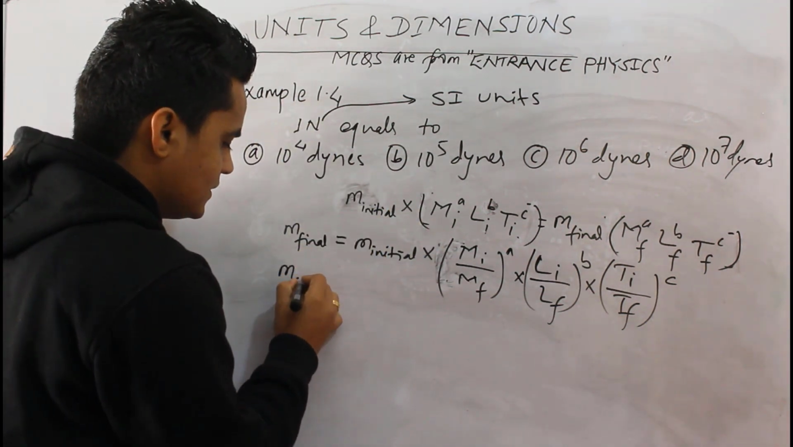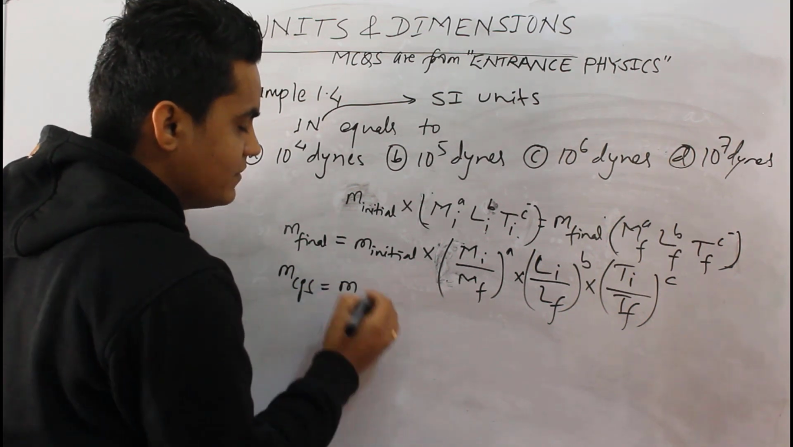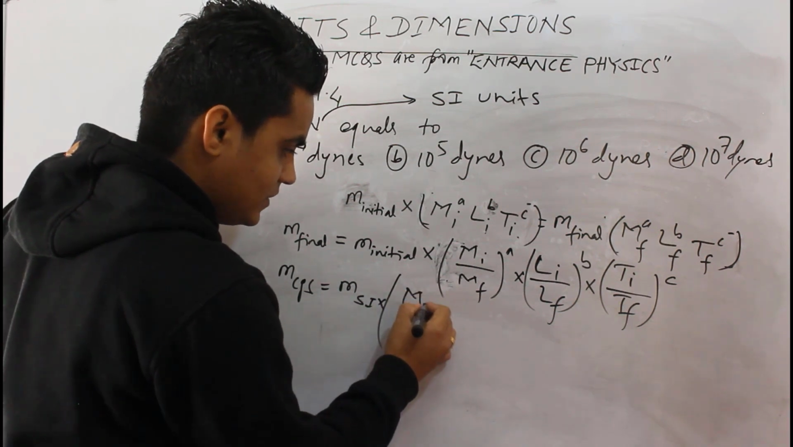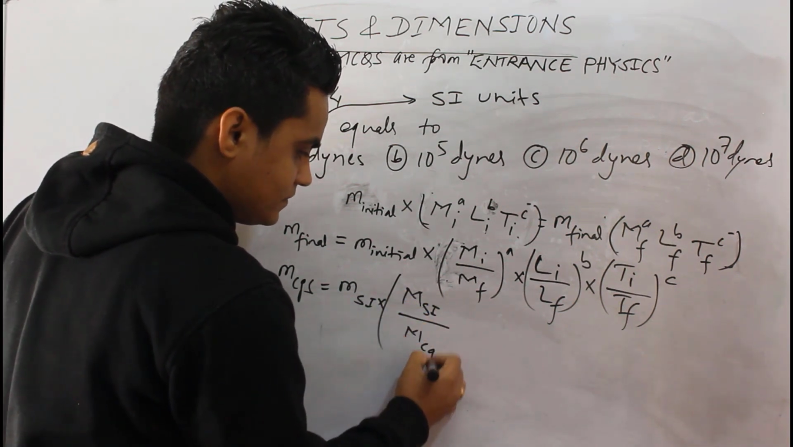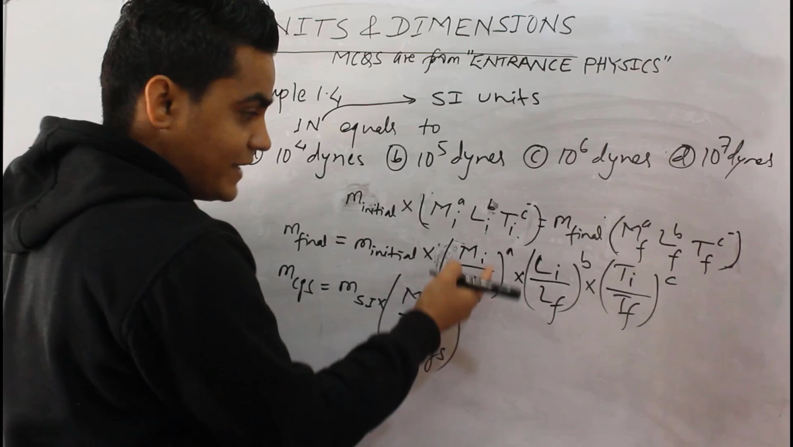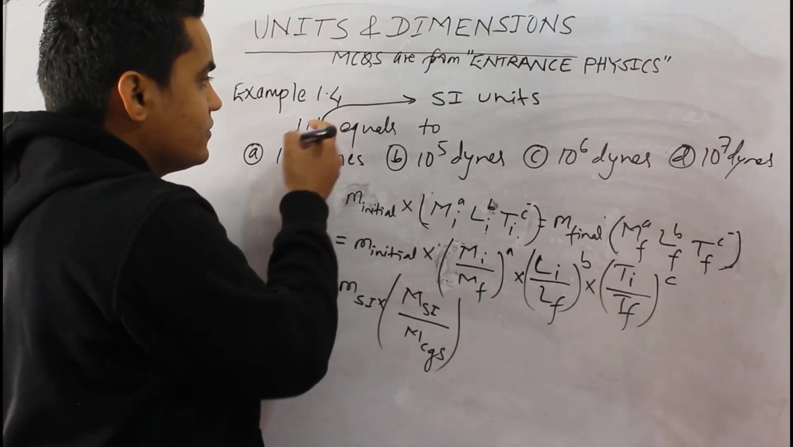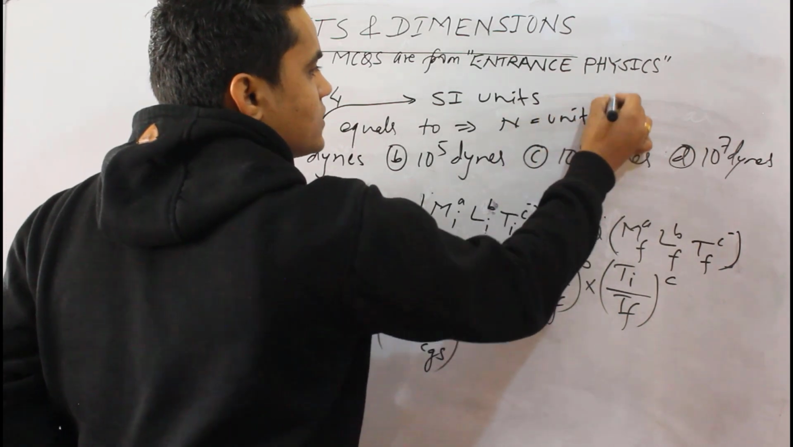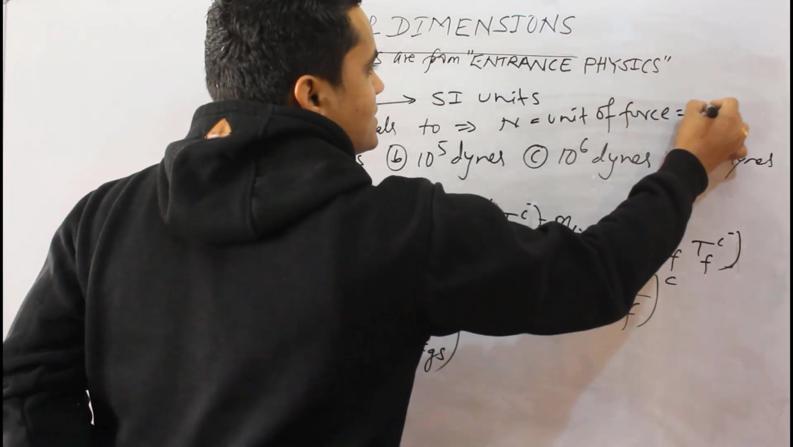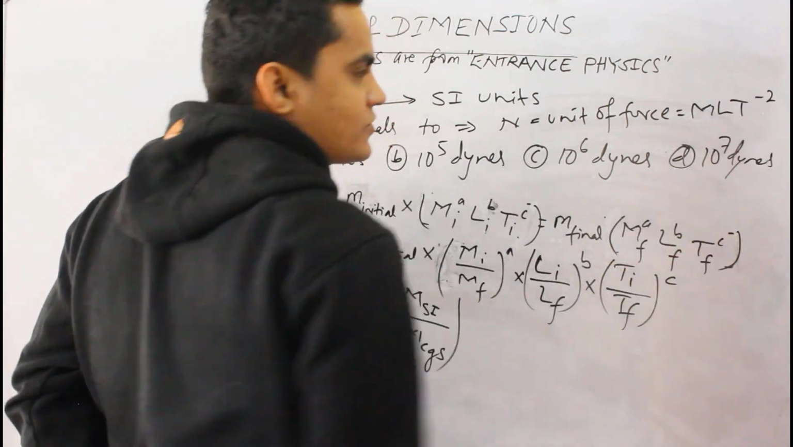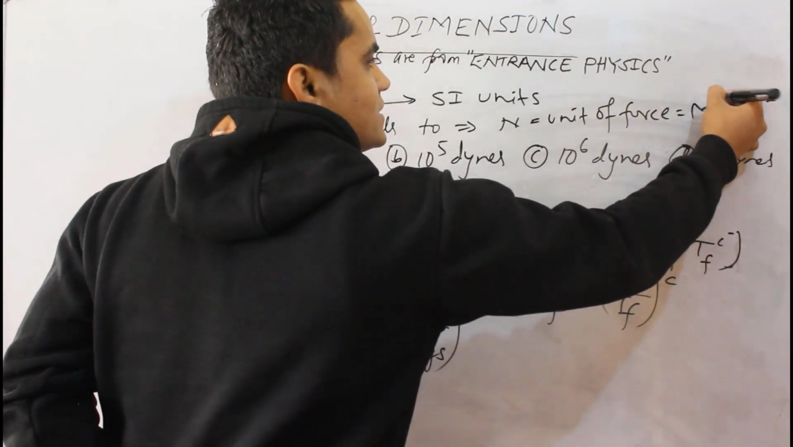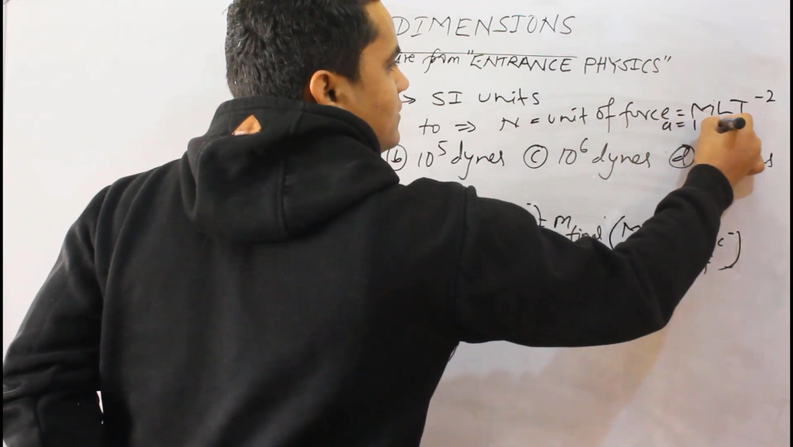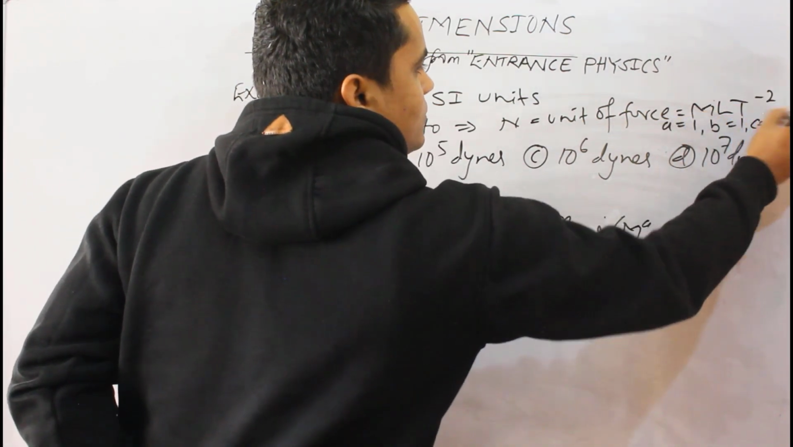So M CGS is equal to M SI into, so initial M SI, M CGS times A. What is A? For that you have to know what is Newton. Newton is the unit of force, and whose dimensions is M L T to the power minus 2. So this index is a, this index is b, and this index is c. That is a equal to 1, b equal to 1, c equal to minus 2.